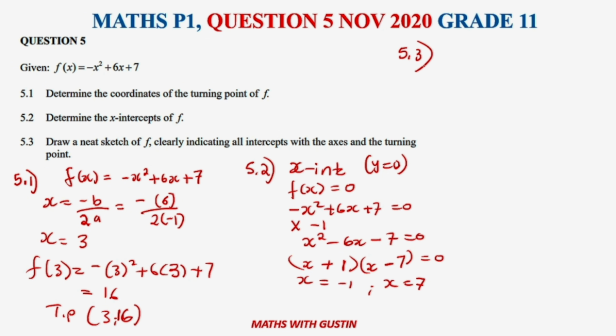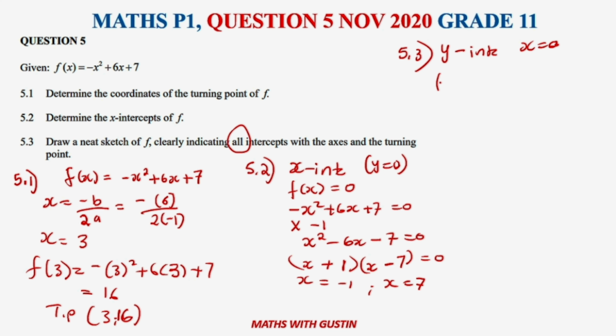5.3 says draw a neat sketch of f, clearly indicating all the intercepts with the axes and the turning point. So the only thing we are left with is the y-intercept. Before we can draw the graph, because the question says show all intercepts, they did this on purpose, guys. We get it when x is equal to 0.